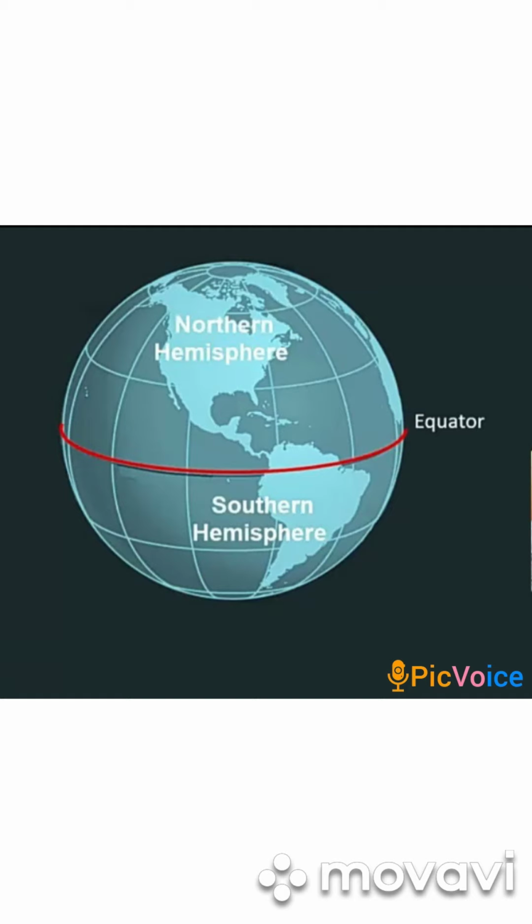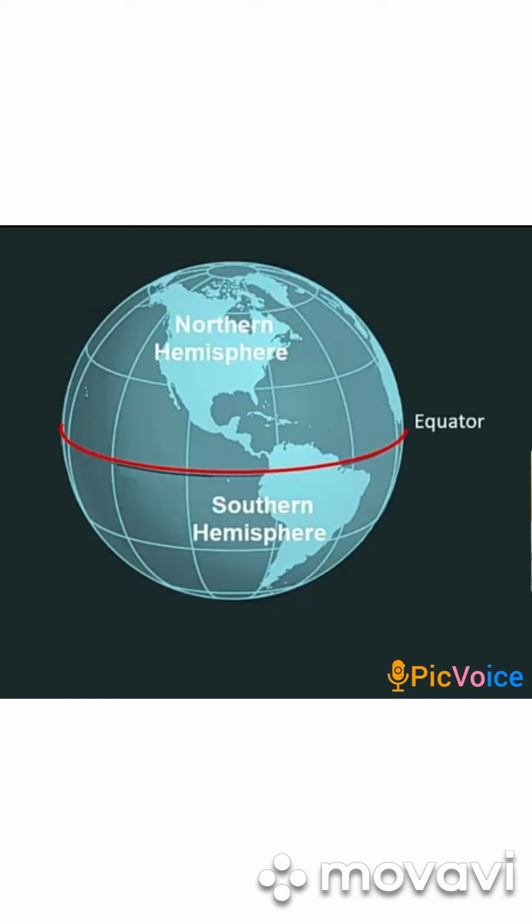Why it is known as northern hemisphere and southern hemisphere, that also I will explain. Hem means half and sphere means a circle. So when we talk about planets, especially planet Earth, because we dwell on Earth, we live on Earth, we will use the word sphere, because our Earth is round, is a sphere in shape, is circular in shape, and it is like a ball. Bulge at equator, fat at equator, and towards the poles it meets like a point.